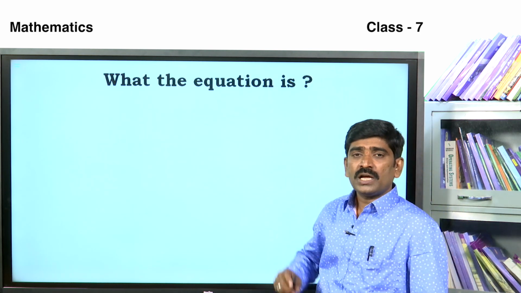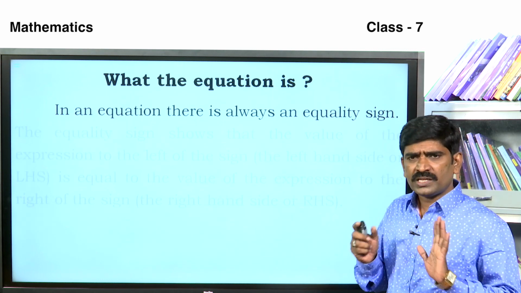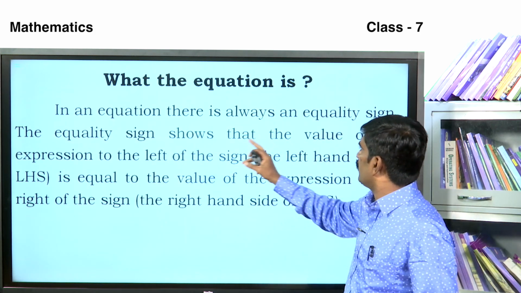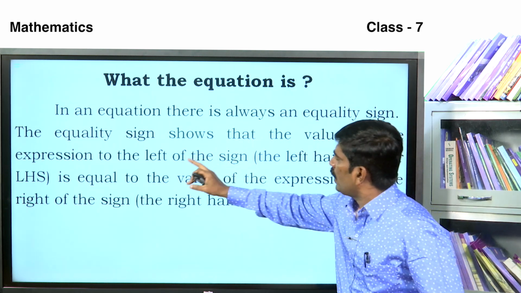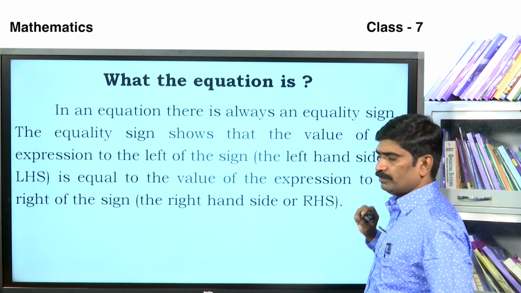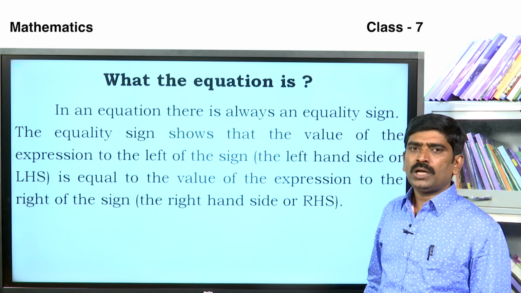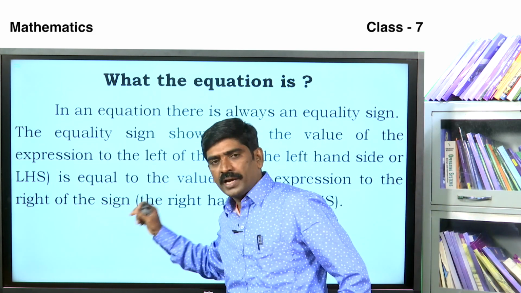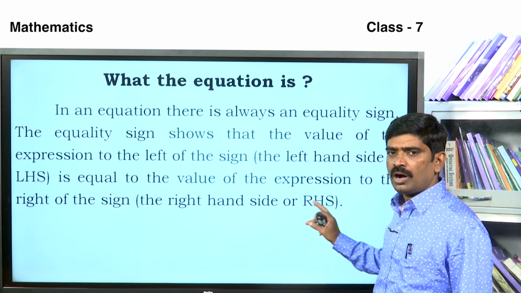Next, what is an equation? In an equation, there is always an equality sign. The equality sign shows that the value of the expression to the left of the sign, that means the left hand side or LHS, is equal to the value of the expression to the right of the sign, that means the right hand side or RHS.